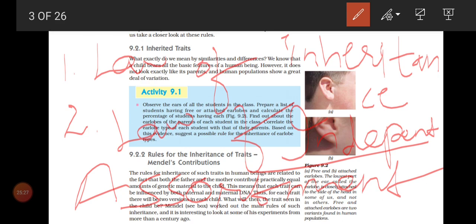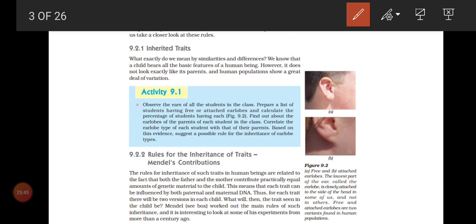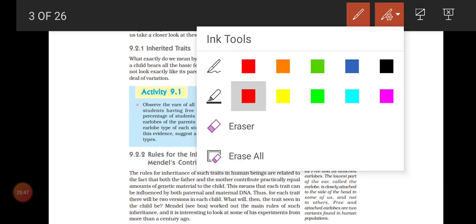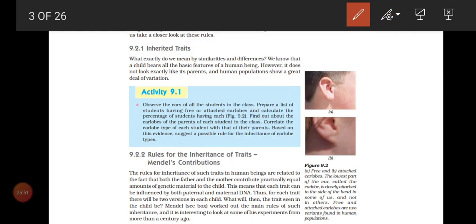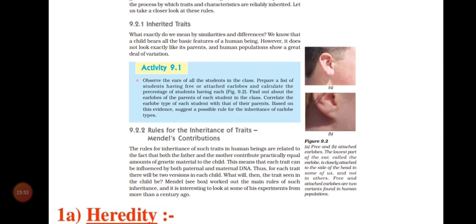So what two laws has Mendel proposed? Law of inheritance, or monohybrid cross. Second law, law of independent assortment, or dihybrid cross. I am going to explain this in the next class, not now. Already it is time, so next class I will give the explanation for that.